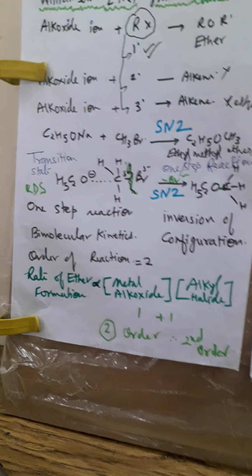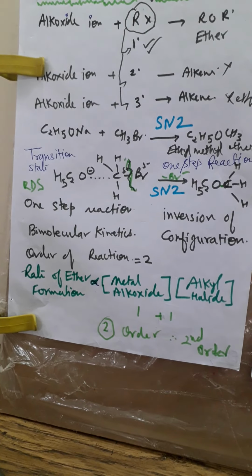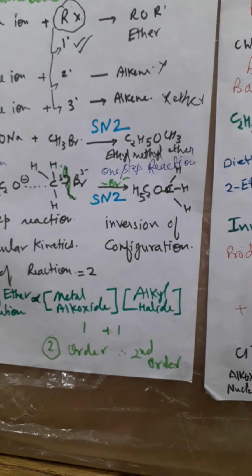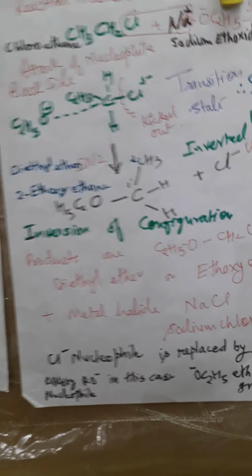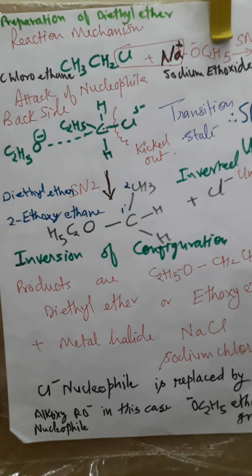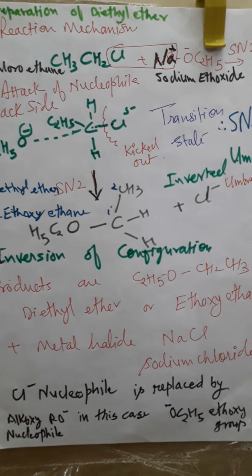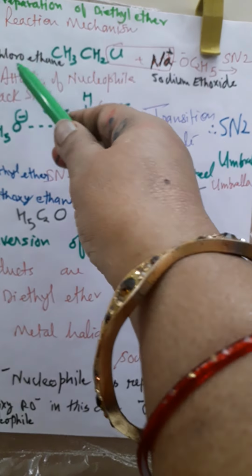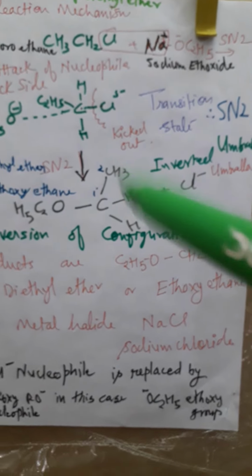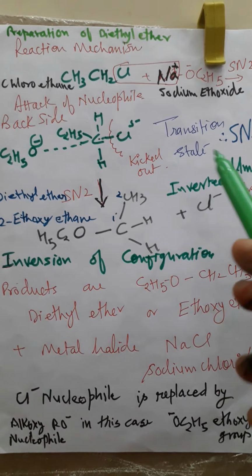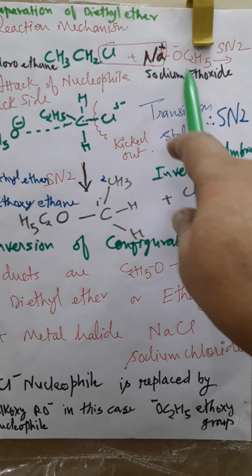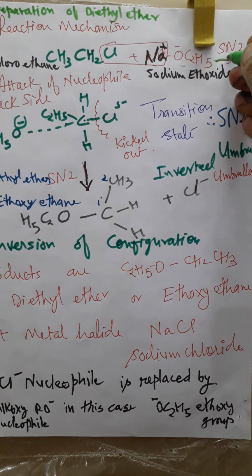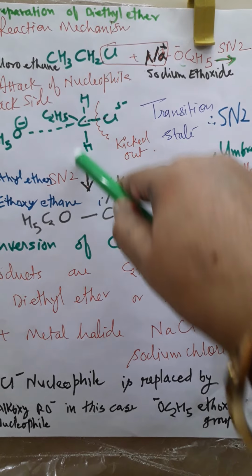Now we'll do the reaction mechanism. Write down all these things. Take a screenshot, or you can do it yourself now also. Now we'll go for how to prepare diethyl ether. I have written the reaction mechanism. See here, this is CH3CH2Cl, chloroethane, or you can say ethyl chloride, and the alkoxide used is sodium ethoxide. I have written the SN2 mechanism, and there is a transition state.